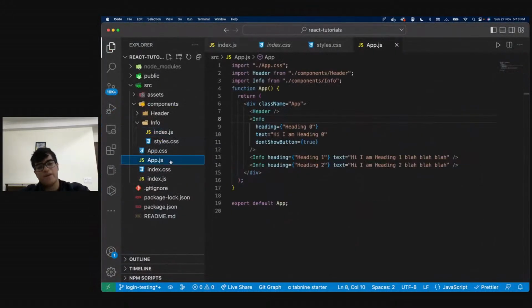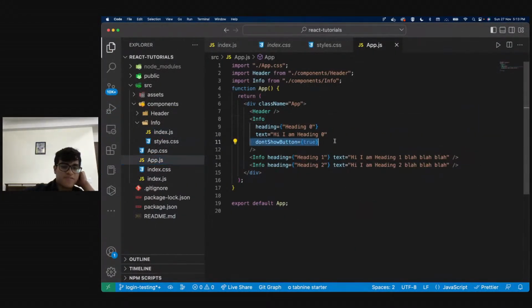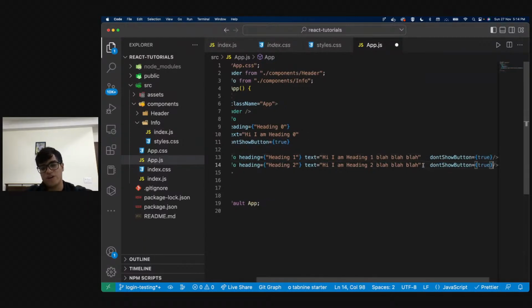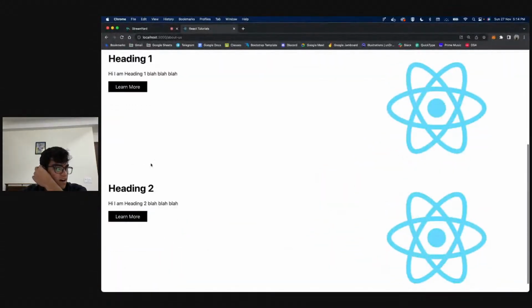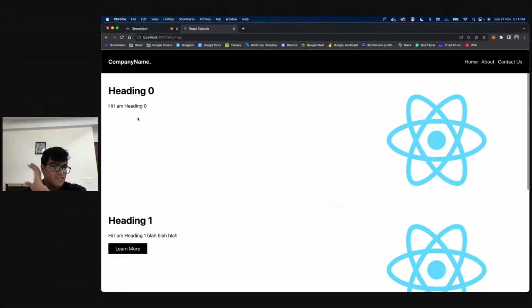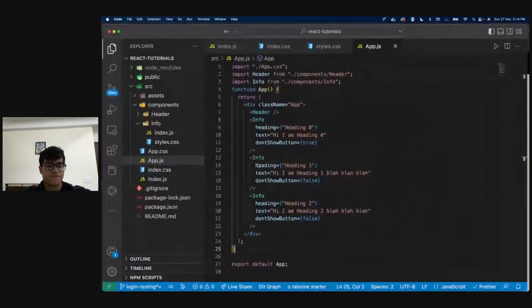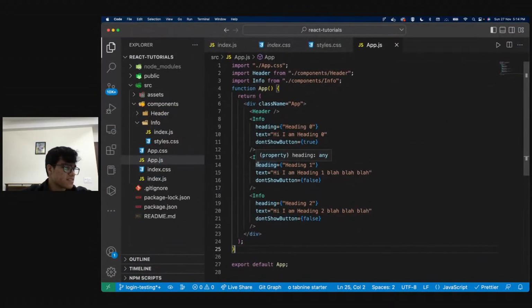And if I go to my app.js, I see that I'm passing this value, right? And I technically don't need to pass it over here. If I want to, I can, but I'll make these values false. Right. So now these two components have the button. This does not have the button. Right. If that makes sense. So I'll explain this again.